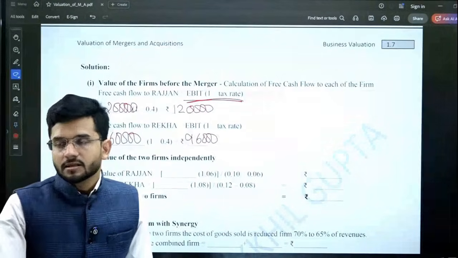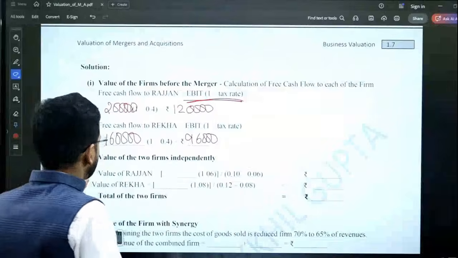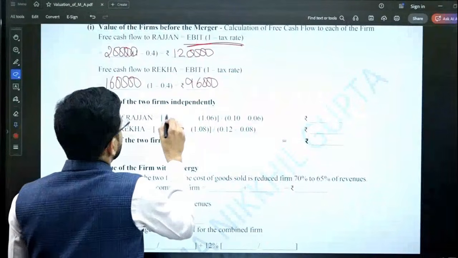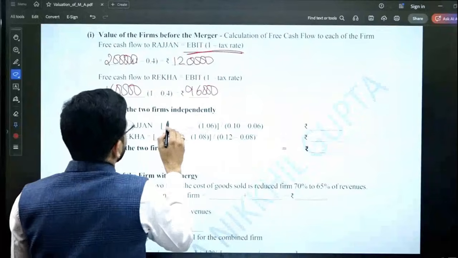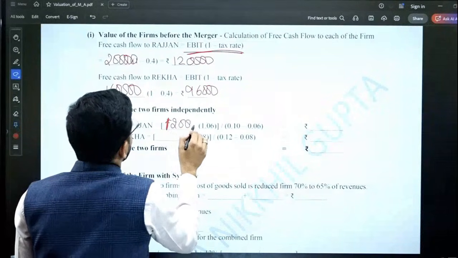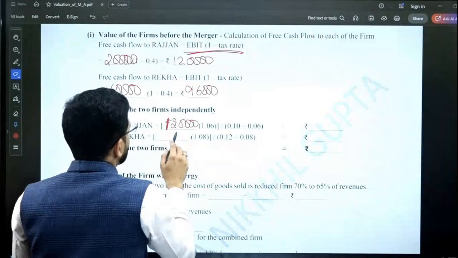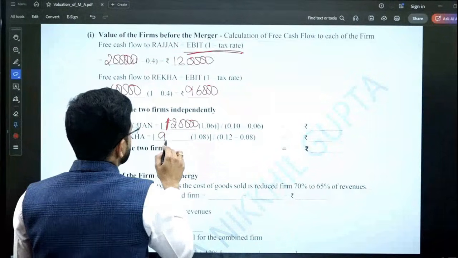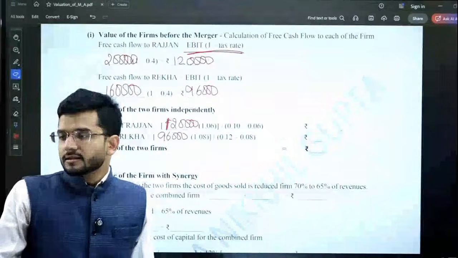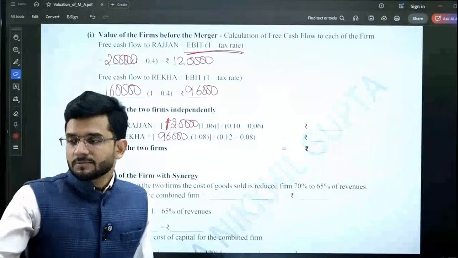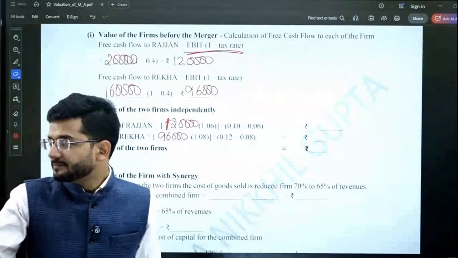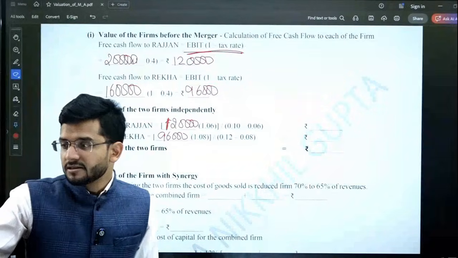One lakh 20,000 and 96,000. Now we just put this free cash flow into the formula. So Rajan, one lakh 20,000 and Rekha 96,000. We'll use the individual growth rate of both of these entities. 6% is the growth rate for Rajan and 8% is the growth rate for Rekha. 6% and 8% respectively.